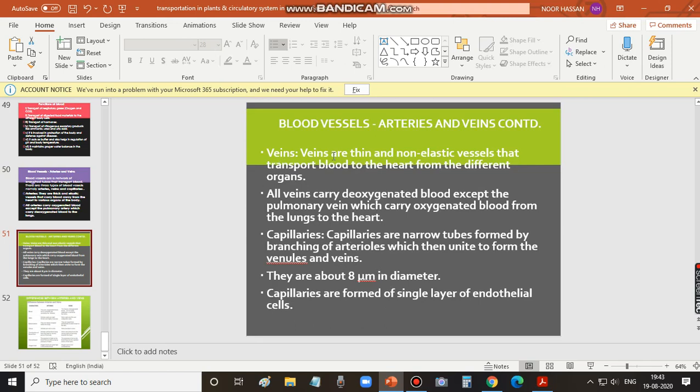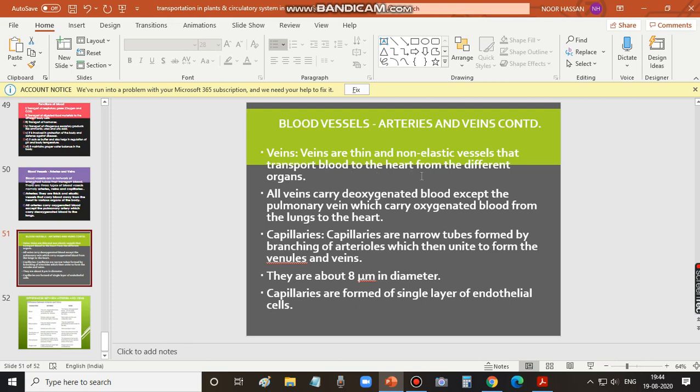Next one is about veins. Veins are thin and non-elastic vessels. Unlike arteries, veins are non-elastic and at the same time thin walled also. It is the reverse of what we discussed about arteries. Arteries are thick walled and elastic, but veins are thin walled and non-elastic. Veins transport blood to the heart from the different organs. So in this way also, veins are different from arteries.